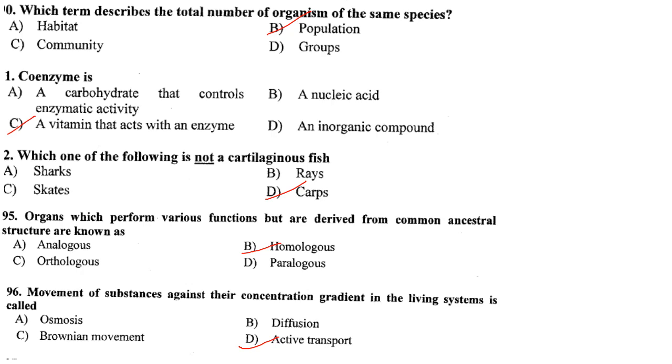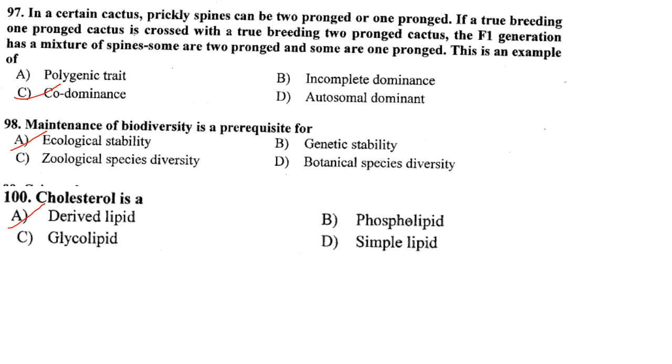Answer is option D. The next one, if in a certain cactus prickly spines can be two-pronged or one-pronged, if a true breeding one-pronged cactus is crossed with a true breeding two-pronged cactus, the F1 generation has a mixture of spines. Some are two-pronged and some are one-pronged.